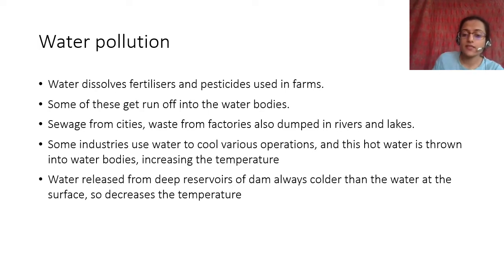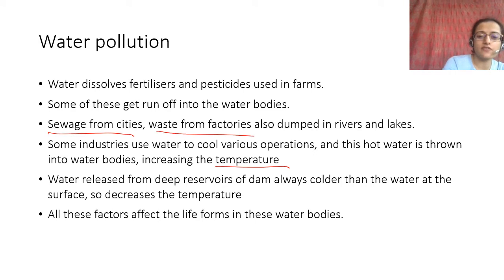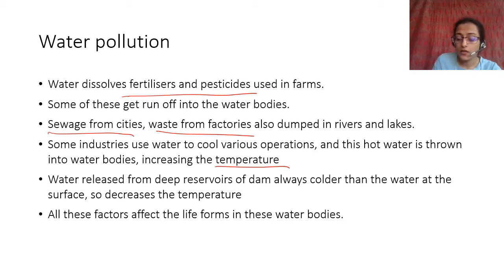There's also another reason for decrease in temperature. When water is released from dams, the reservoirs are colder than the water at the surface, therefore temperature also decreases. And all of these factors affect life forms in water bodies. What factors? Temperature, and sewage, waste from factories, and runoff of fertilizer and pesticides. These are important factors that cause pollution of water, right?